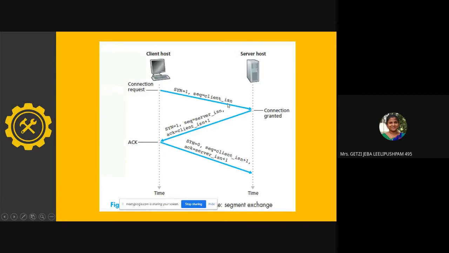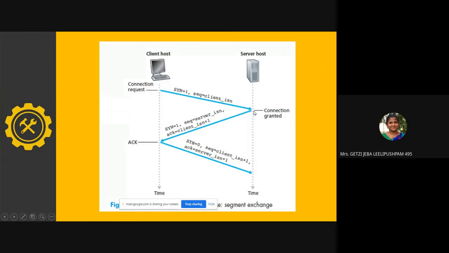It will choose its own sequence number. I told you the sequence number is not 0; it is selected by the client, and on the other side it is selected by the server. That's why it is mentioned as client ISN, the client's sequence number. So SYN equal to 1 and the client sequence number are communicated from the client to the server.